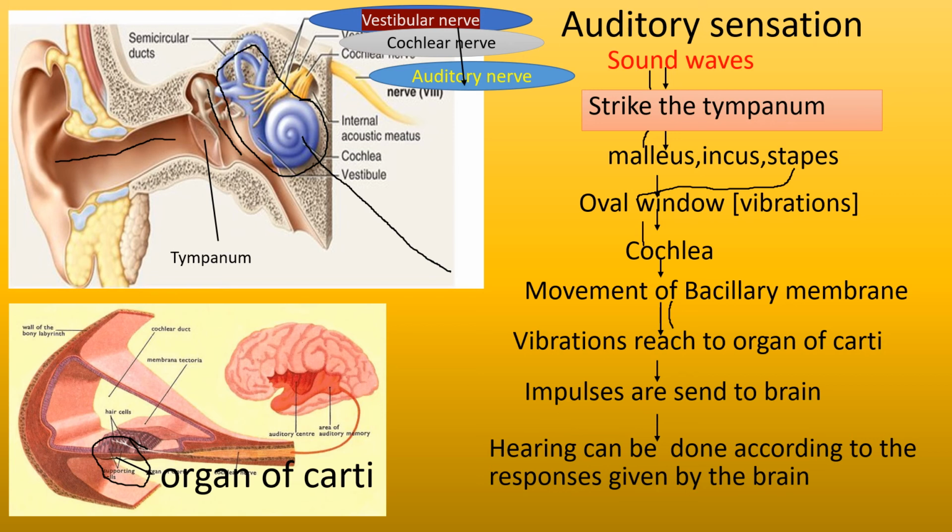When vibrations reach the organ of Corti, those sound impulses are sent to the brain through the auditory nerve. This is the auditory nerve, we know that. Impulses are sent to the brain through the auditory nerve from the organ of Corti. Now, hearing is done according to the responses given by the brain. Is it clear, children? In this way, we get auditory sensation in the internal ear.